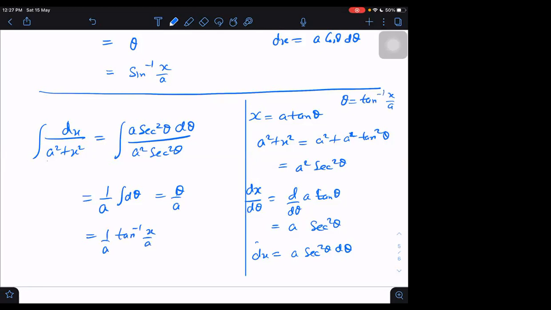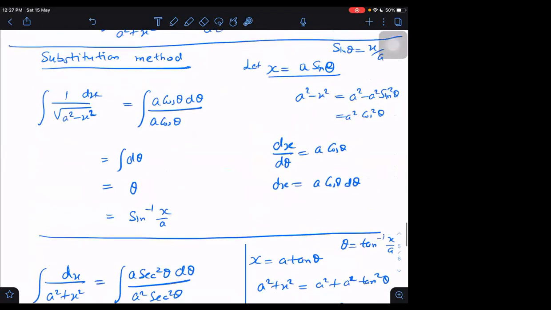So 1 by a, remember, in this case, 1 by a is appearing, but in our last case, 1 by a is not appearing. It is just sine inverse x by a. So how to remember where 1 by a will appear, where it will not appear? I have remembered it by the method of dimensions.